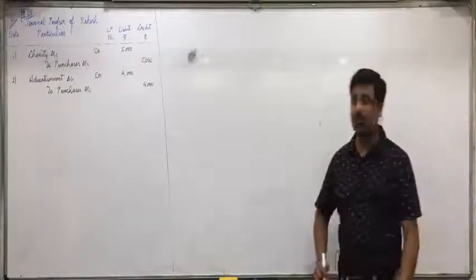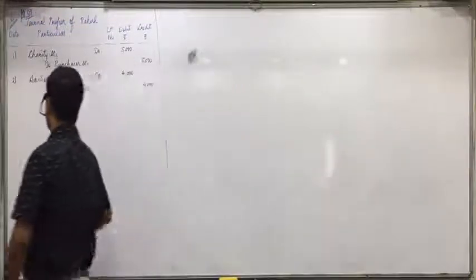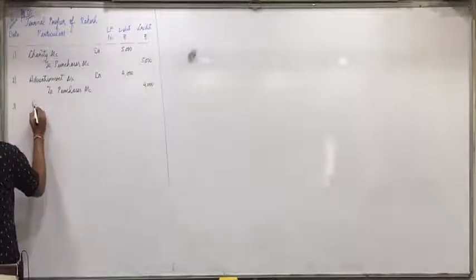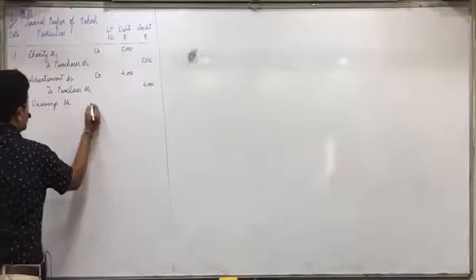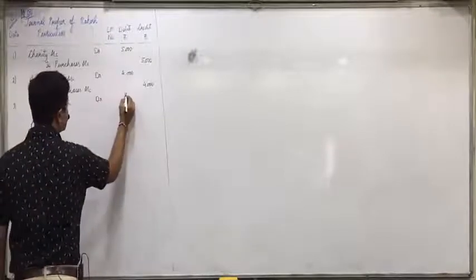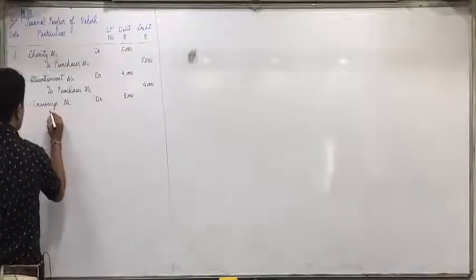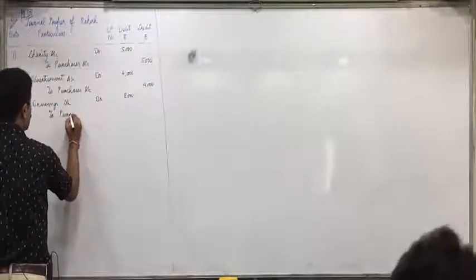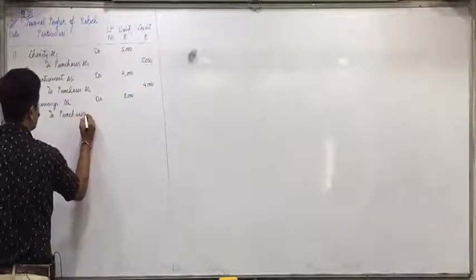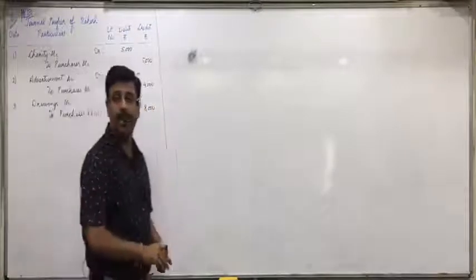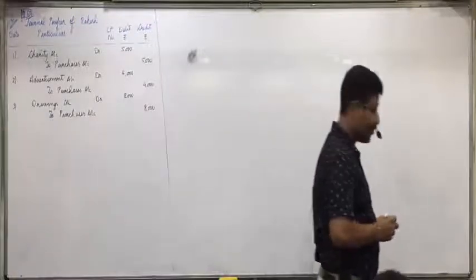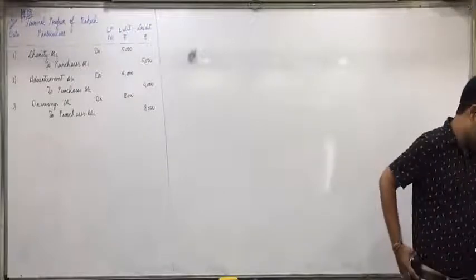For personal use, so the owner is the receiver, debit the receiver, drawings account debit 8,000. Goods goes out, credit what goes out to purchases account 8,000. Did all of you understand this? Any doubts so far?